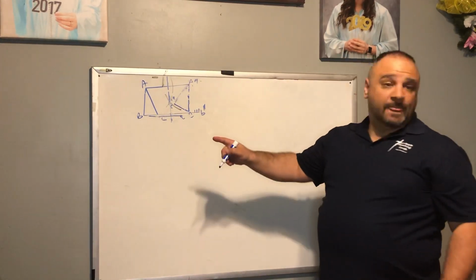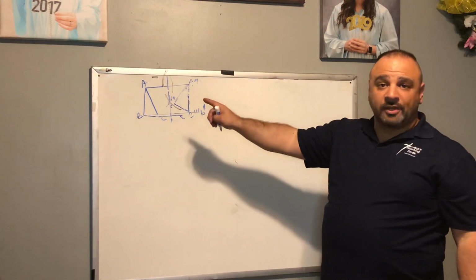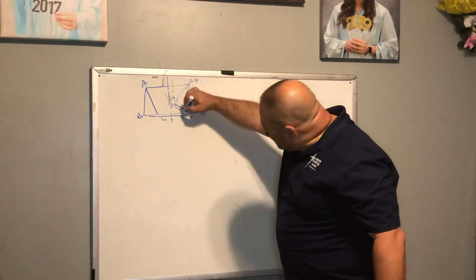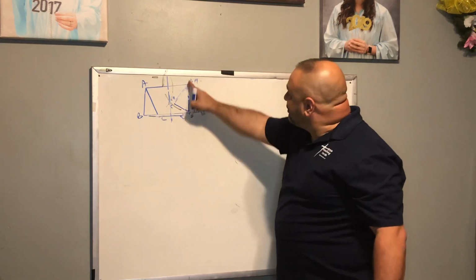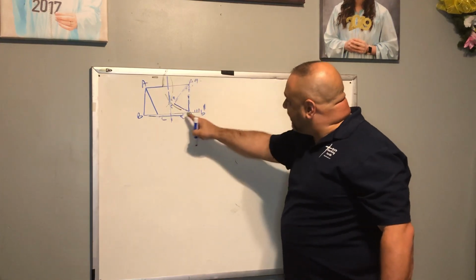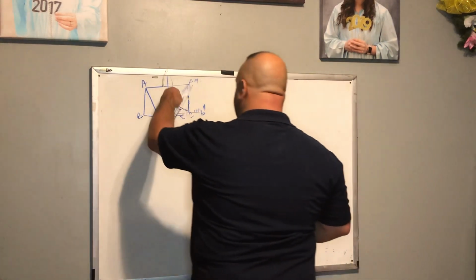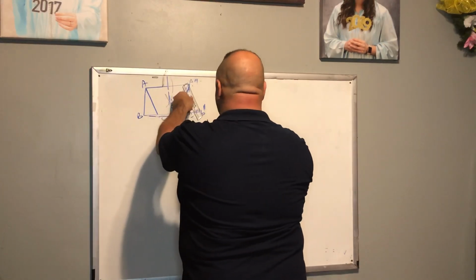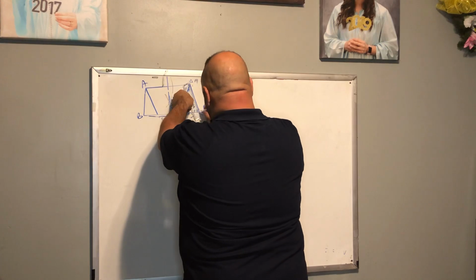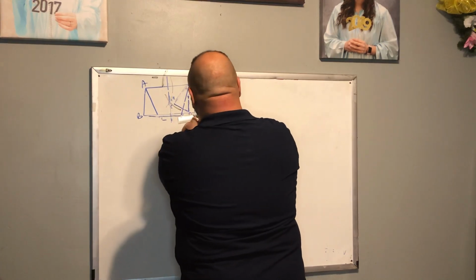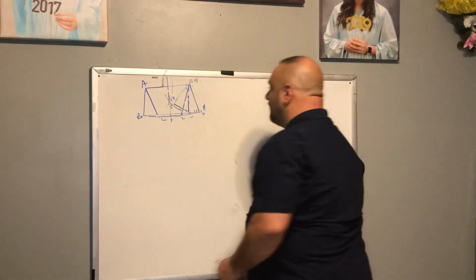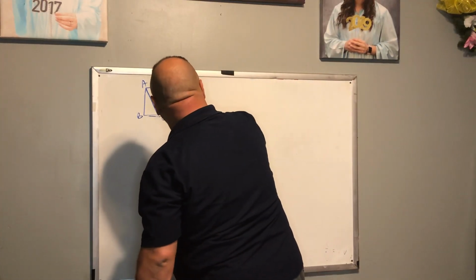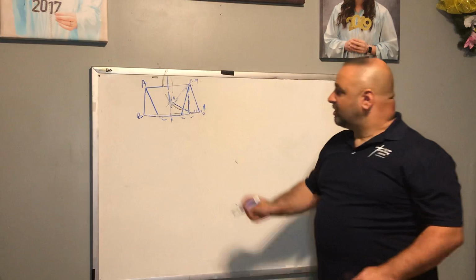All right, now notice, look at the board here. I have A triple prime, and I have B double prime and C double prime. Notice the triangle I have. Let's connect those points. So A to C, all right, A to B, and B to C there. Did you see the triangle that we made?